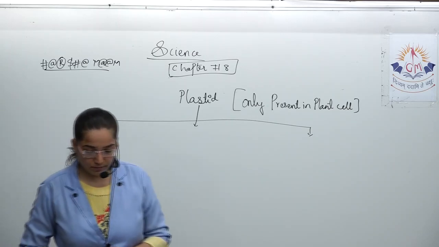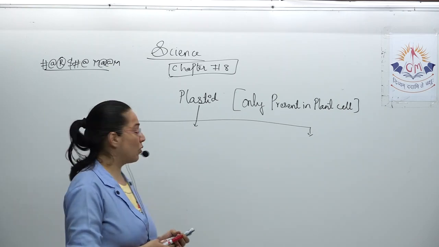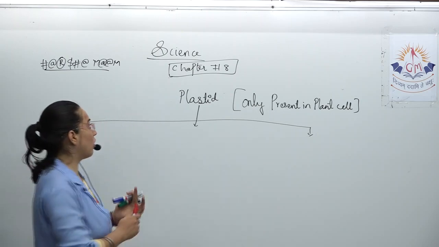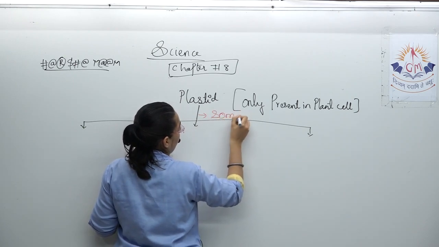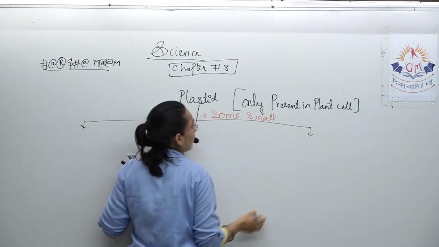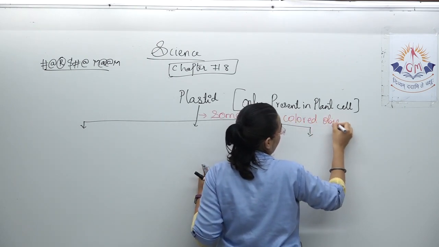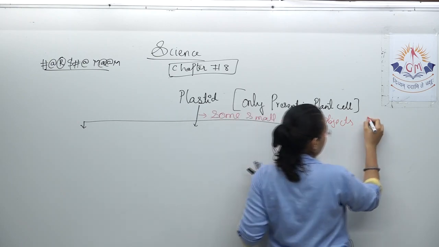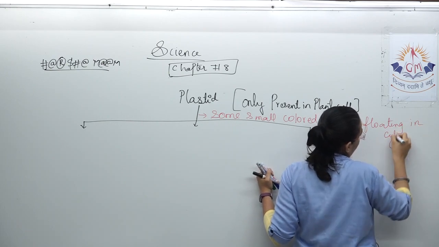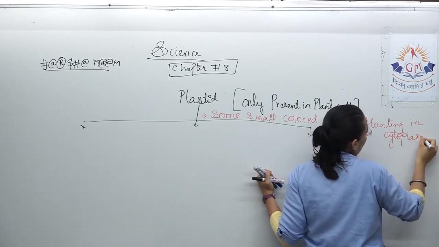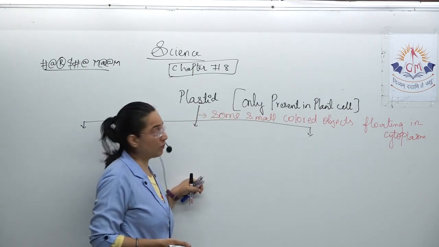When plant cells are observed under a powerful microscope, we see some small colored objects floating in the cytoplasm.